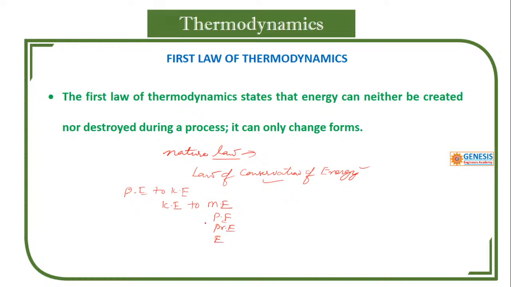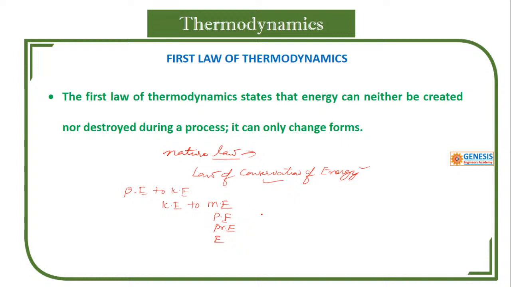Mechanical energy is converted into electrical energy, chemical energy is converted into electrical energy, electrical energy is converted into mechanical energy. All this happens.